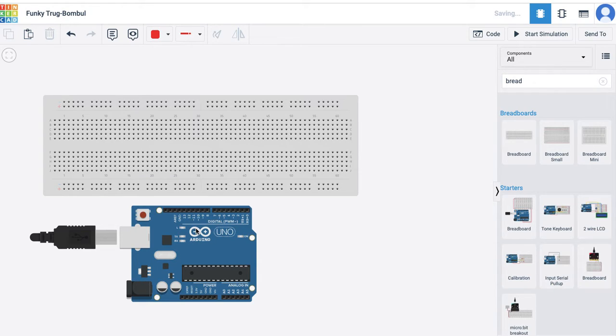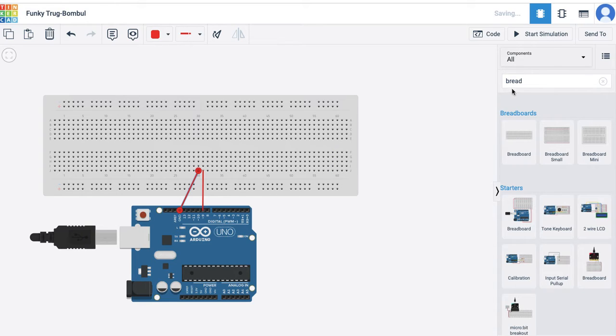I need to use pin number 8 for example, or 9 for example. Let's use pin number 9, attach it here, and the ground on the other one.